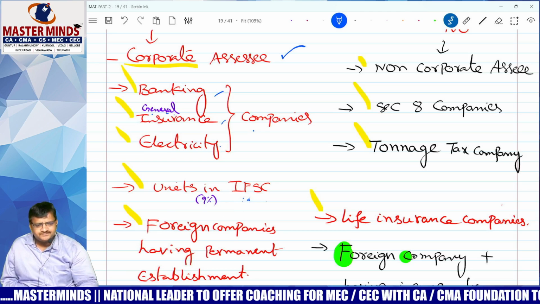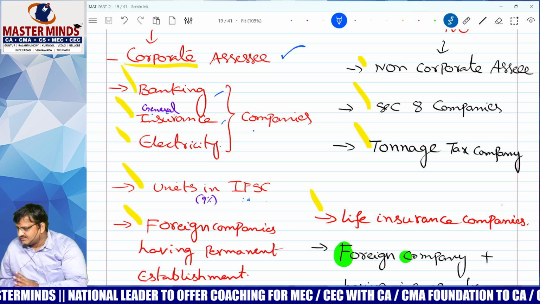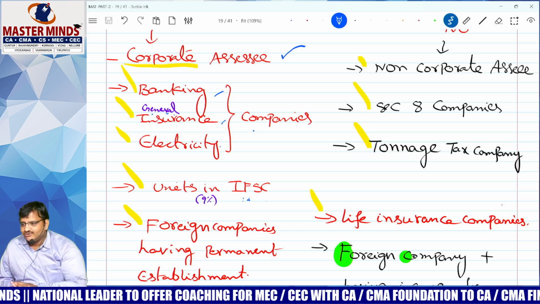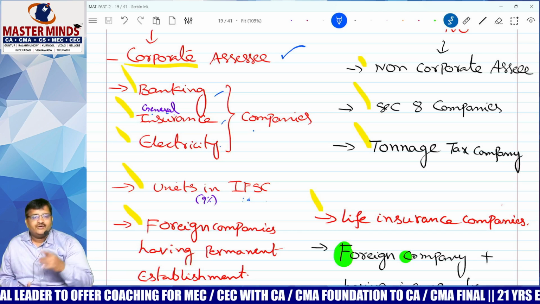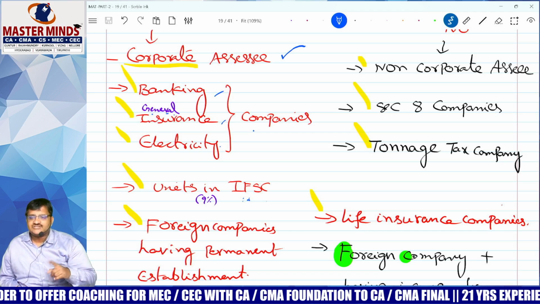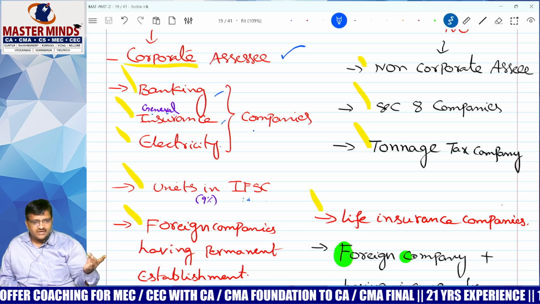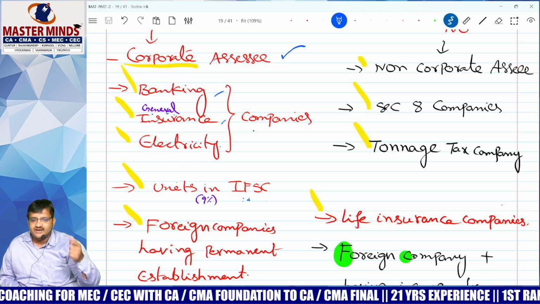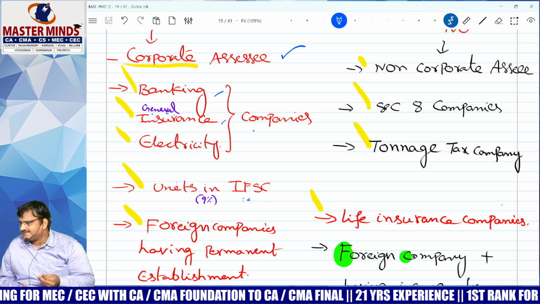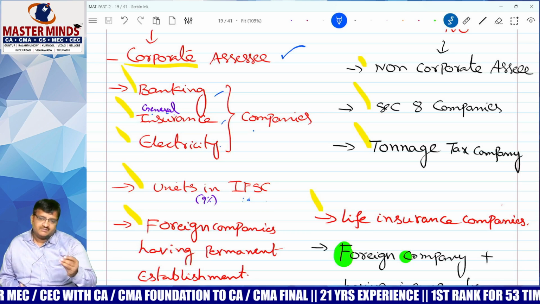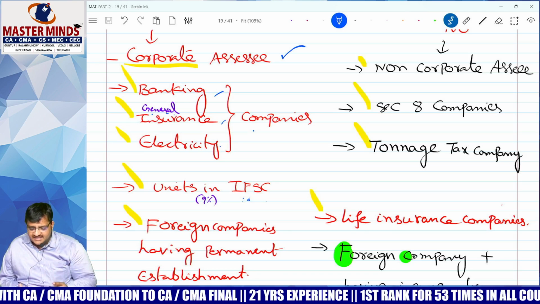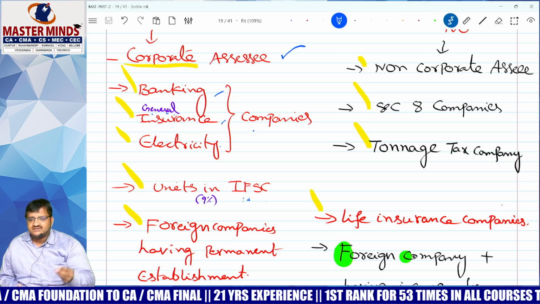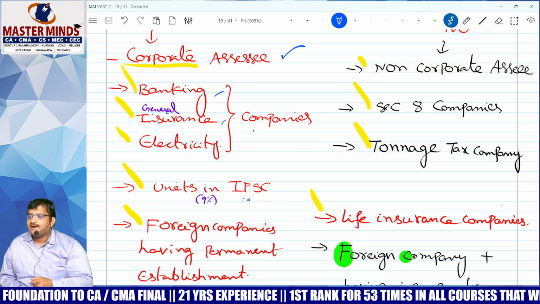Next one, foreign company having PE. What is PE? Permanent establishment. If I ask what is PE, don't just say permanent establishment. You have to say what is permanent establishment: fixed place of business, and also includes branch, office, warehouse, sales outlet, factory, place of management and mines, etc. So moral of the story, if a foreign company has PE, MAT provisions are applicable.